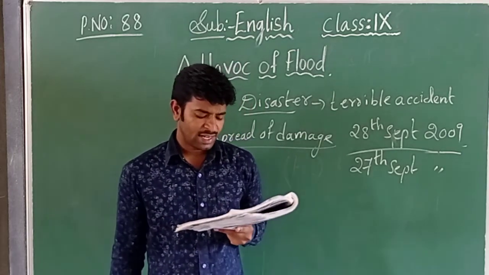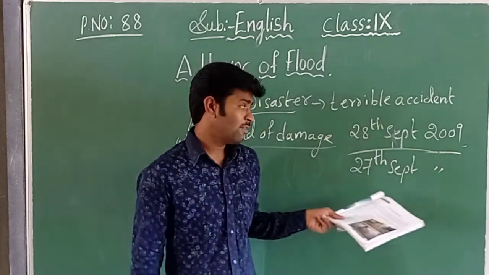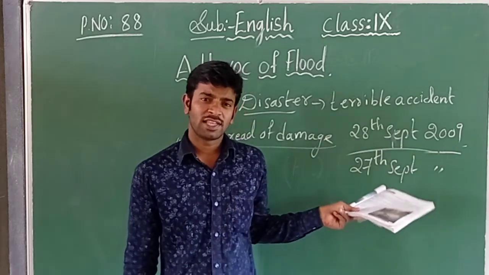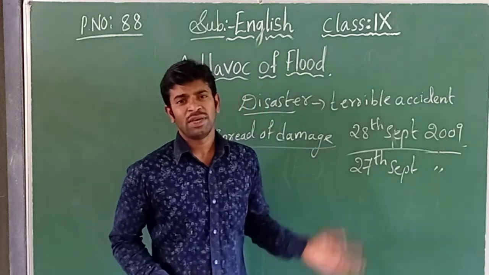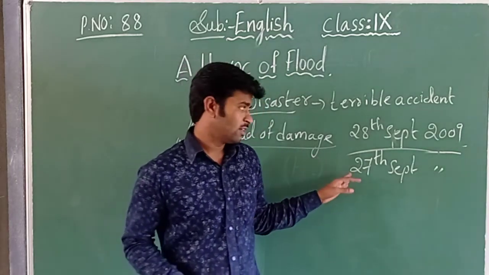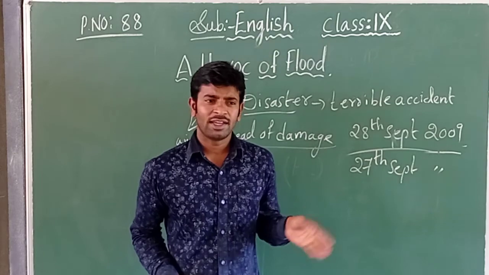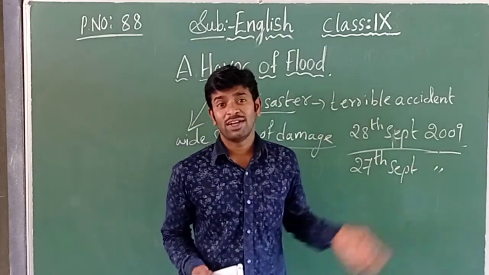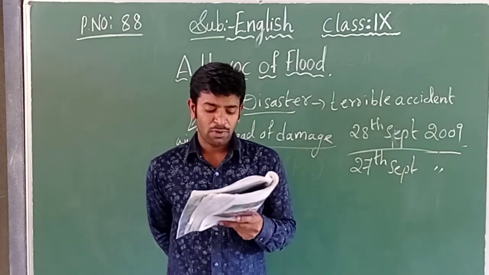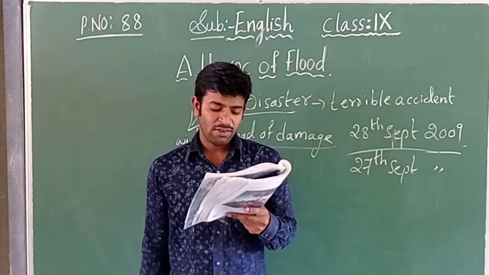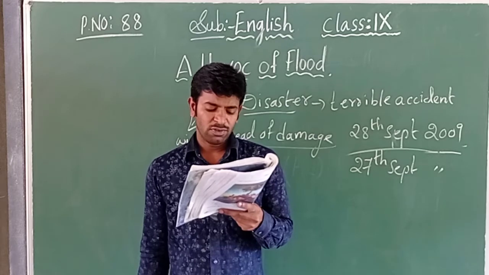Next, children, as a result, on 28th September. On the 27th, all had gone away to their dwelling places. After reaching home, there was a big rainfall, children. The rain fell the whole night. Now, what is the condition on the 28th day? Let us see here. As a result, on 28th September 2009, the people of Kurnool had to welcome river water in gloomy color to their streets instead of buses full of tourists.